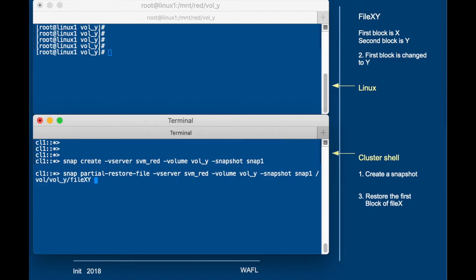So now here comes the tricky bit. We enter a start byte of 0 because it's the first block, so it starts with 0. And then the byte count has to be a multiple of 4 kilobytes. But we only want to restore the first block, because that contains the X's. So we enter 4K.